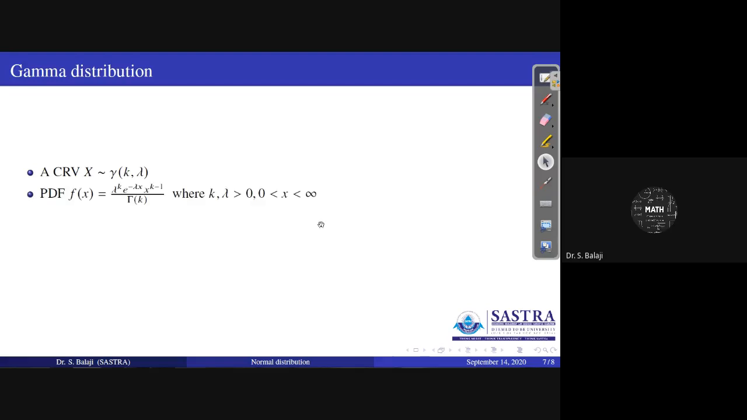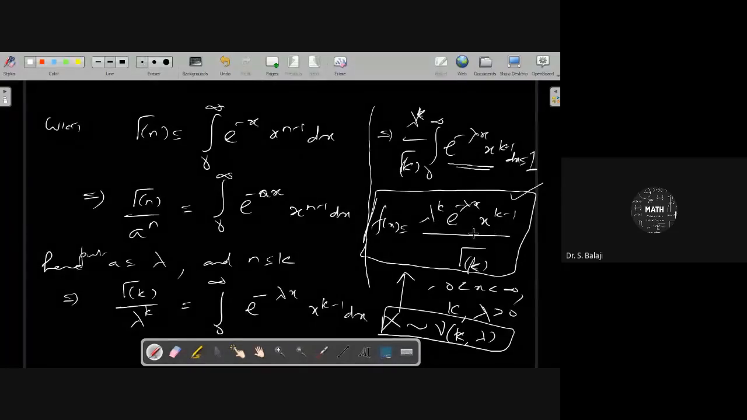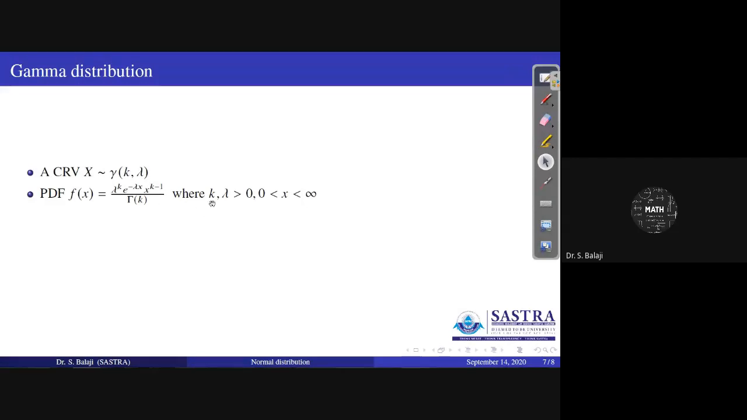k comma lambda, if it takes a PDF of the form lambda power k e power minus lambda x, x power k minus 1 by gamma k, with k comma lambda greater than 0 and 0 less than x less than infinity. That type of PDF, you can say is gamma distribution. Now, for this type of gamma distribution, you have the MGF as lambda by lambda minus t whole power k.